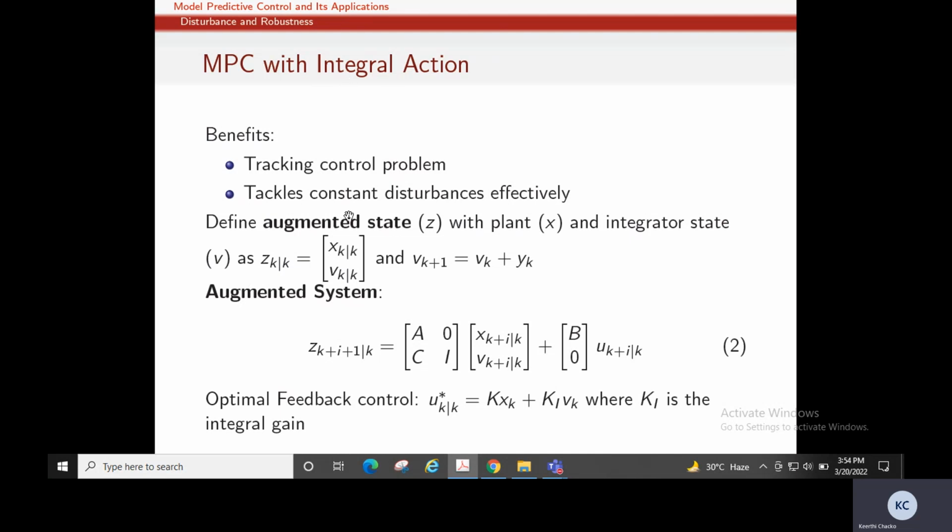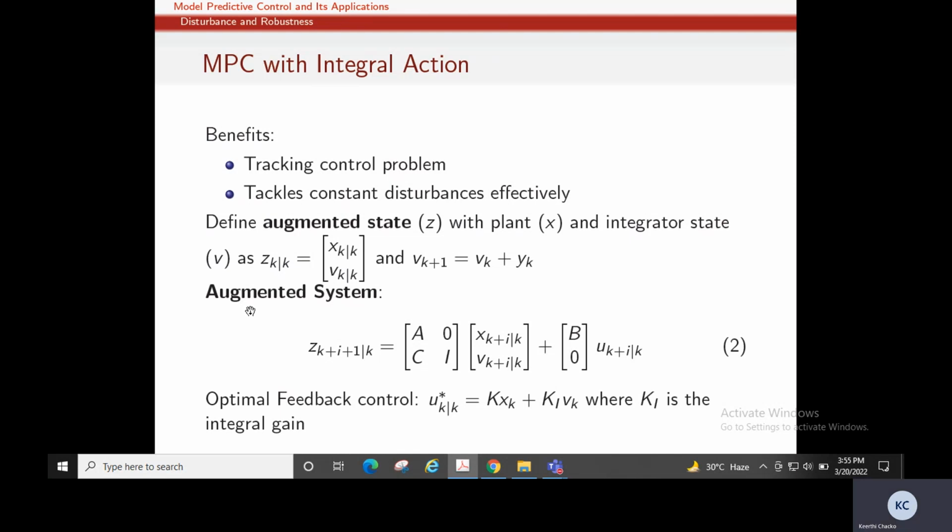the integrator in the MPC. So we define an augmented state z with plant state x and integrator state v. So the new state will be z(k|k) equal to x(k|k) and v(k|k). We will define what v is. v is an integrator state, and this integrator state v(k+1) is equal to v(k) plus y(k).